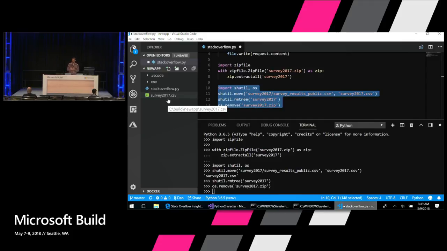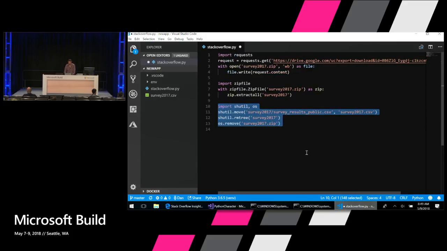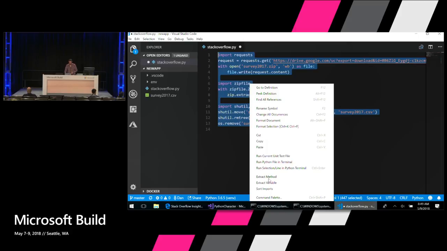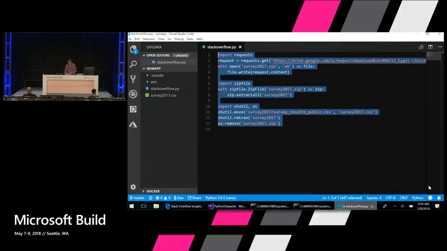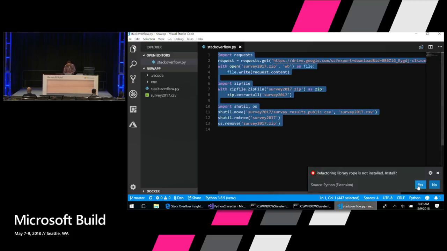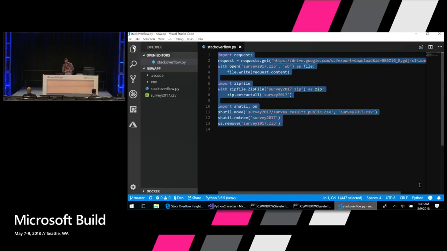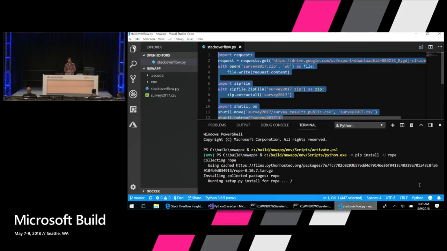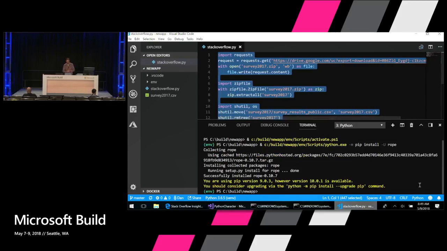Now, if I want to take this and turn it into a function, I can use the refactoring feature in VS Code. So I'm going to close this terminal. To refactor, I can select this full block of code here, right-click, and say Extract Method. Okay, fine, I'll save. Oops, it didn't have the rope library installed, so we just quickly need to install a refactoring library. As I mentioned, VS Code brings together a bunch of different packages that you can use. Refactoring is powered by rope in this case.